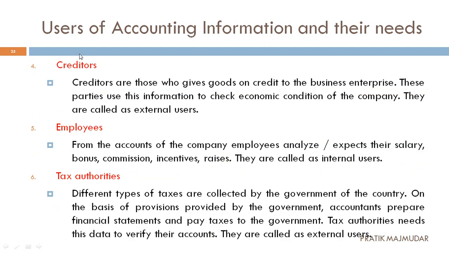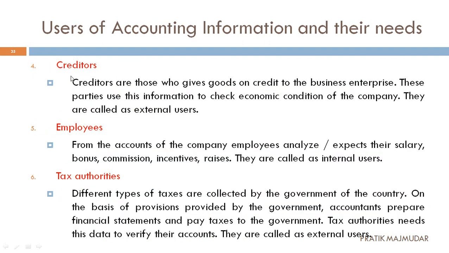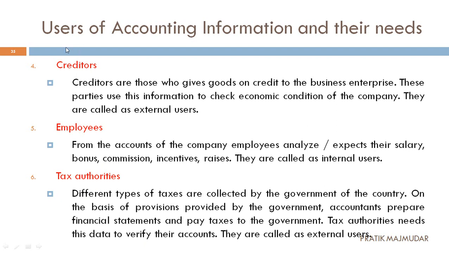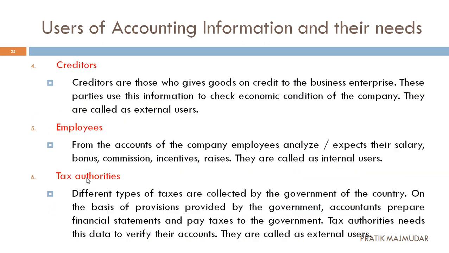Fourth one, I have made one mistake. This slide came first and this comes second. So first you have to write these three: management, shareholders, then potential shareholders. Afterwards, you have to jump over here: fourth, creditors, employees, and tax authorities. Afterwards, you will go to the next one.